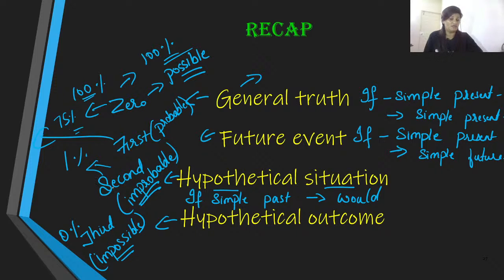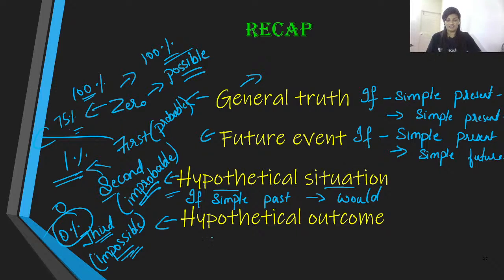Similarly, when we refer to the third one, which is called second or improbable, the chances are almost nil unless a miracle were to happen. But the fourth one, which is referred to as third or impossible conditional, the chances of these actions happening are 0 because we are referring to a past conditional.